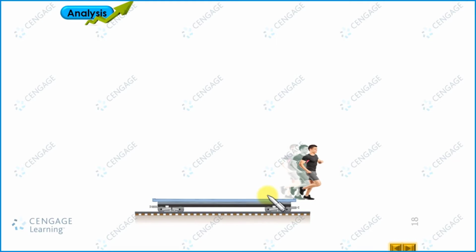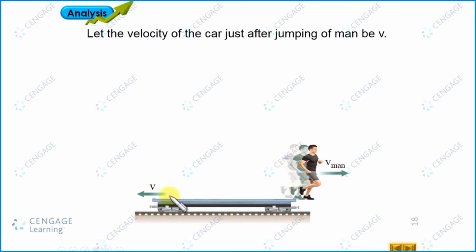momentum principle. Okay, now let us assume the velocity of the car just after jumping is v, and it should be in the leftward direction, right? Why leftward direction? Because initially the system is at rest and the man is getting linear momentum in the rightward direction, and the initial linear momentum of the system is 0. For making the linear momentum of the system 0, the car has to move in the leftward direction. So let us assume this velocity is v. The velocity of the recoil of the car is v.